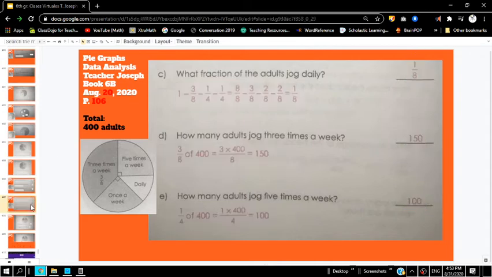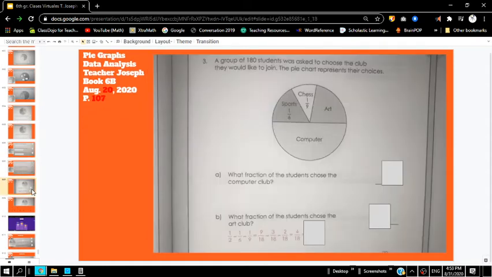The next problem is on page 107, sorry. A group of 180 students was asked to choose the club that they would like to join. The pie chart represents their choices. Now, we have a pie chart where half of the students are taking computer class, and then a portion are taking sports, chess, and art. Now, we don't know for sure if this art is 1/4 or less than 1/4. We cannot assume because it's not drawn to scale.